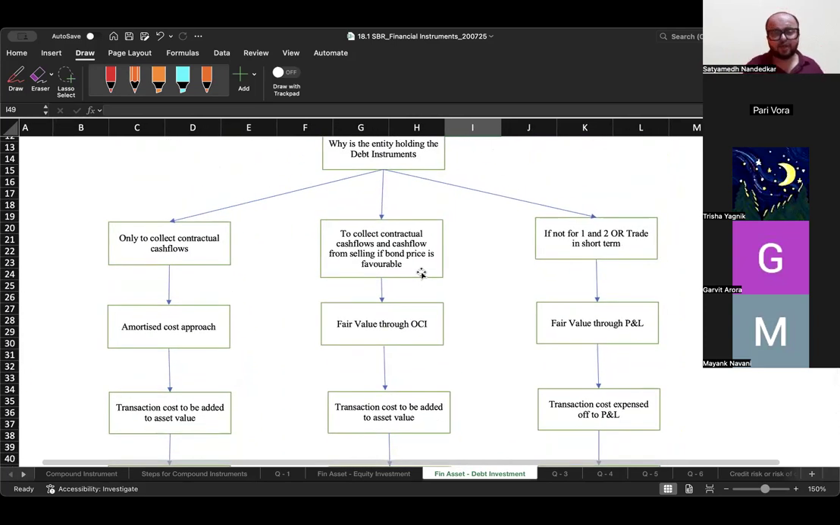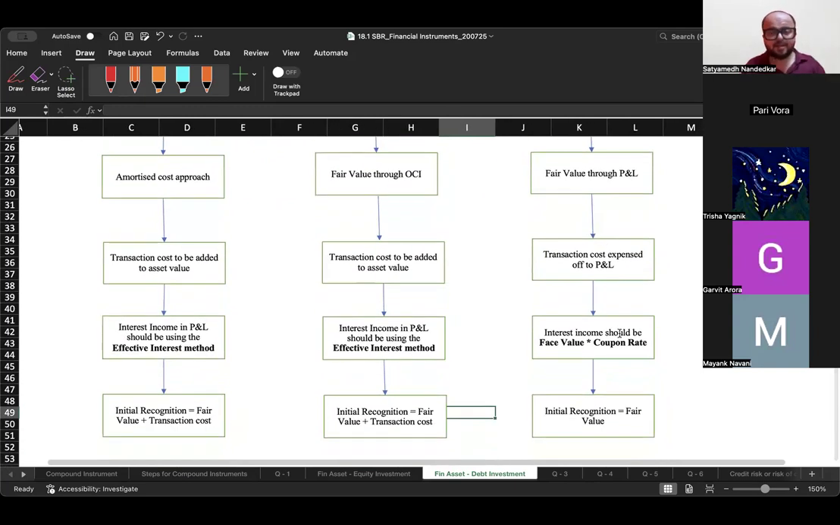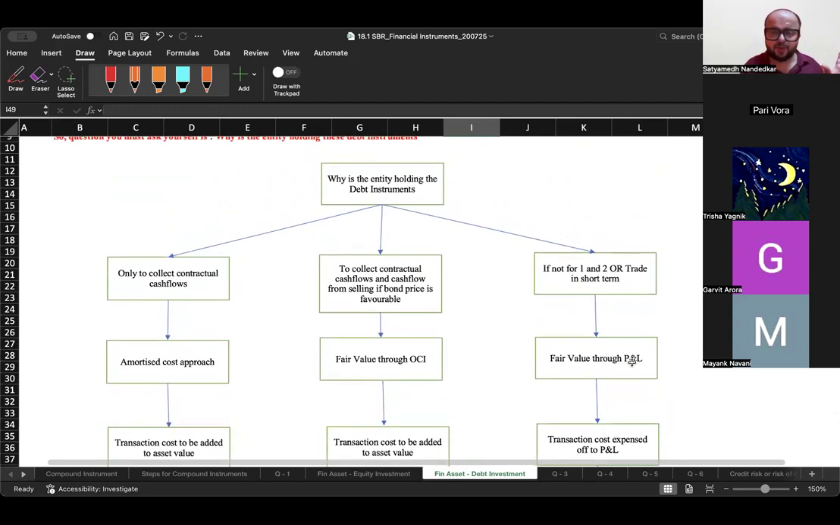And the third category of debt instruments is not for reasons one or two. They are only held for trading in the short term. Like you trade in shares, people trade in bonds also. Bought at 80, sold at 90, bought at 90, sold at 95. In that case, the change in fair value gets recorded through profit and loss account. Transaction cost gets expensed off to P&L, and the interest that you show in P&L is face value into coupon rate. Okay, you should read this table also before the paper.